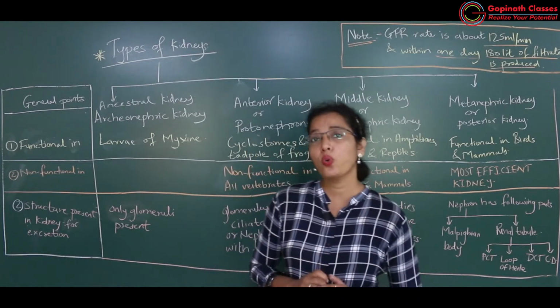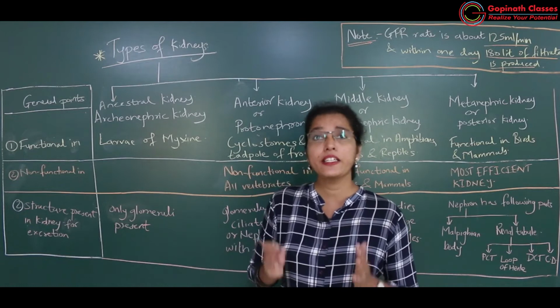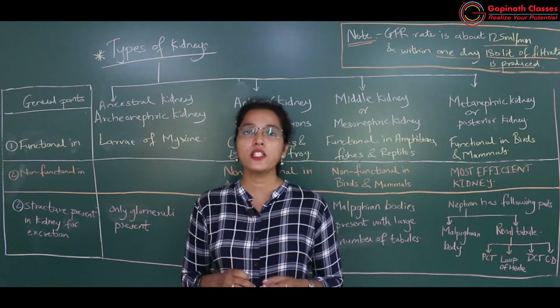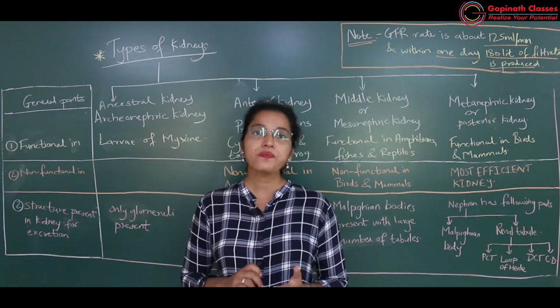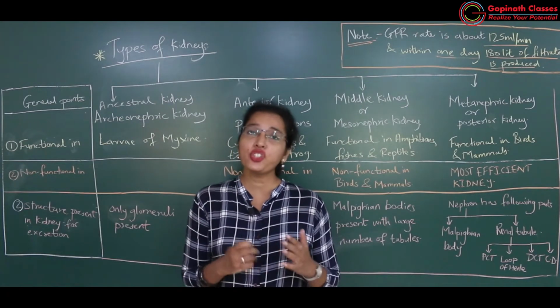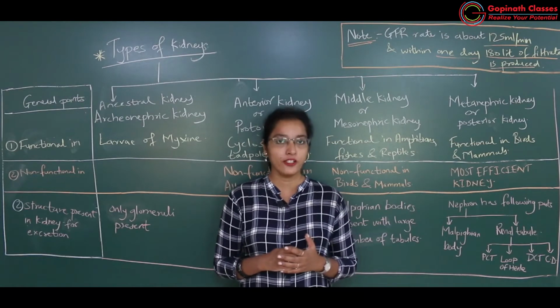So what is the basic function of the kidney which we have learned till now? Kidney is responsible for excretion of the nitrogenous waste, as well as for osmoregulation, that is maintenance of water and salt balance. In addition to this, it is also involved in hormonal regulation.